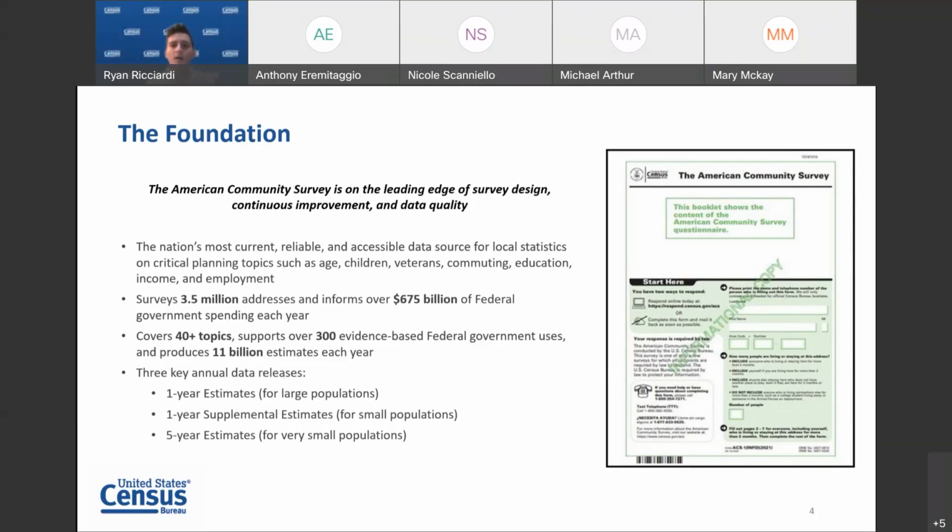Our estimates, covering more than 40 topics, support more than 300 known federal uses and countless non-federal uses. Examples of some programs that use Census Bureau data to determine funding include Department of Housing and Urban Development, Community Development Block Grant Program, and the Public Housing Capital Fund, and the Department of Transportation, the Highway Planning and Construction, and Federal Transit Formula Grant. The Census Bureau typically releases 3 sets of data estimates in regard to the ACS each year in the form of 1-year and 5-year period data sets, as well as 1-year supplemental estimates. I will discuss these data products in more detail in an upcoming slide.